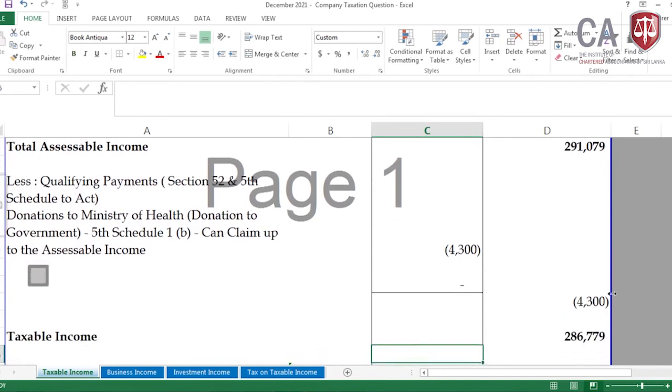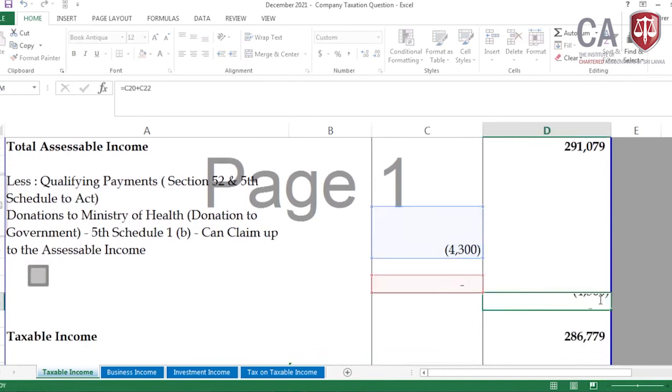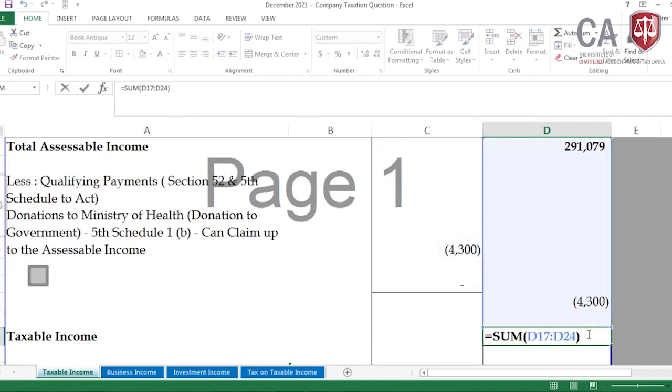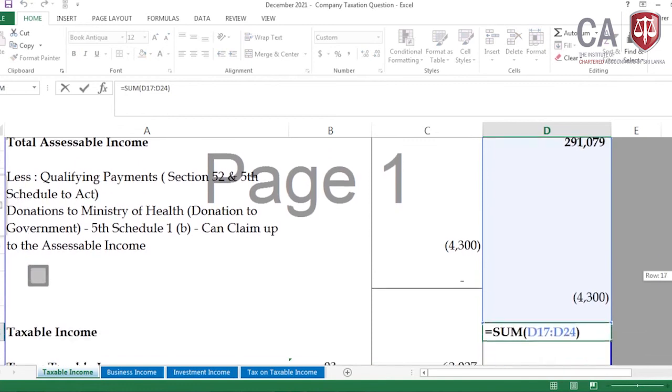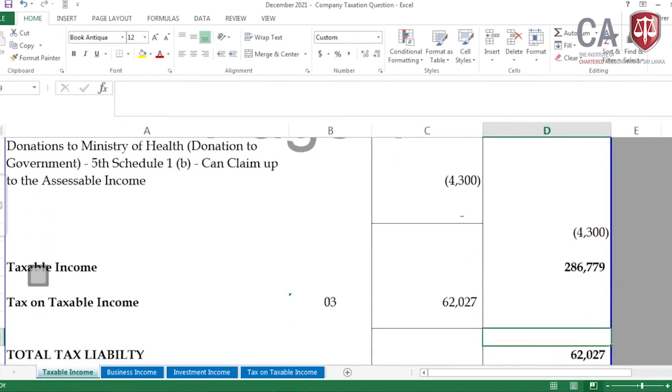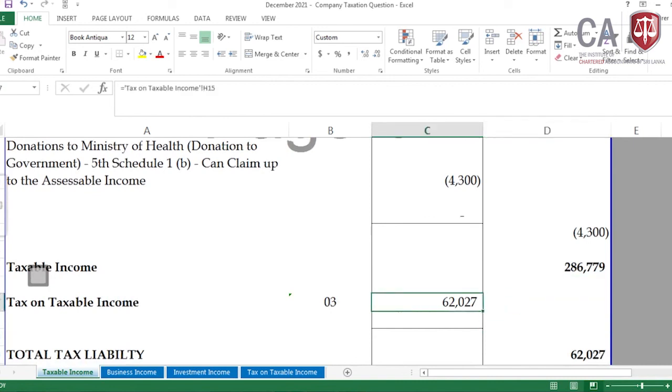Then we have the total deduction. The taxable income is the assessable income minus the qualifying payment, which is 286,779.